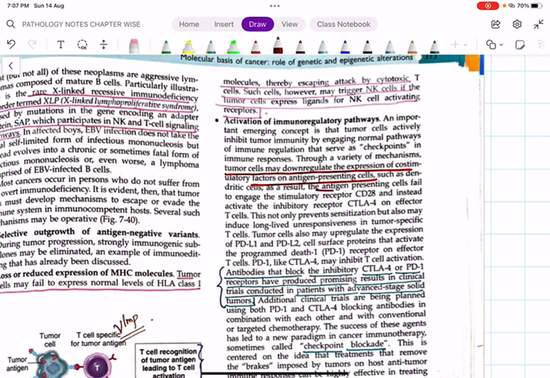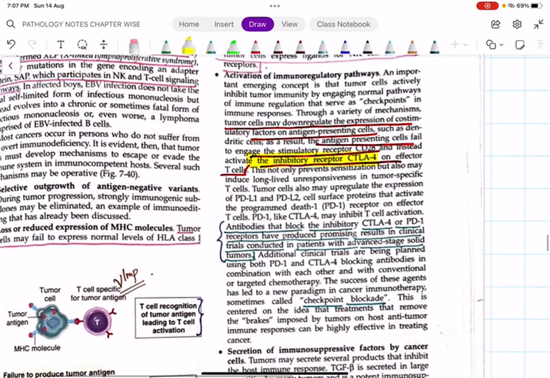The antigen presenting cells will fail to engage the stimulatory receptor and will instead activate the inhibitory receptor on the effector T cell. Remember, normally CD28 is a stimulatory molecule. That means CD28 will promote immune response against a foreign body or a foreign antigen. But the tumor cells will down-regulate the expression of CD28 and up-regulate the expression of an inhibitory receptor called CTLA4. CTLA4 is inhibitory, that means it will inhibit the immune response. That means the cancer cells are using our own immune system to protect themselves. Am I right? It is going to activate our inhibitory receptor called CTLA4 and get protection.